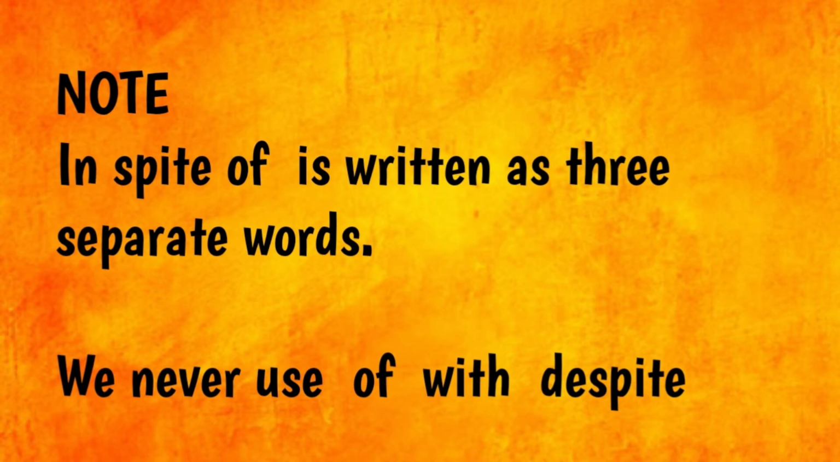Students usually make a mistake when they write in spite of. They write in spite together. So you need to remember that in spite of is written as three separate words, and we never use of with despite. Despite is never followed by of. So if you write of with despite, the statement will be wrong. And one more thing you need to remember here, that we always use a comma in statements with in spite of and despite. Punctuation is very important. If you skip putting a comma in the statement, you will lose 1 mark in transformation of sentences.